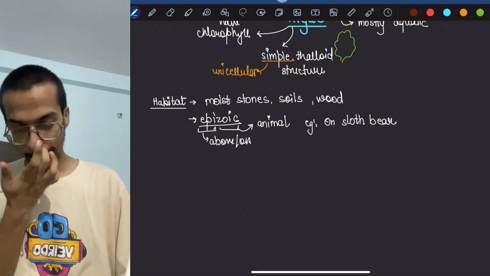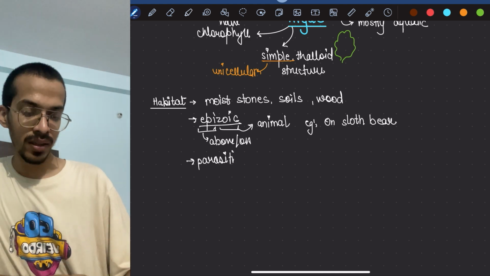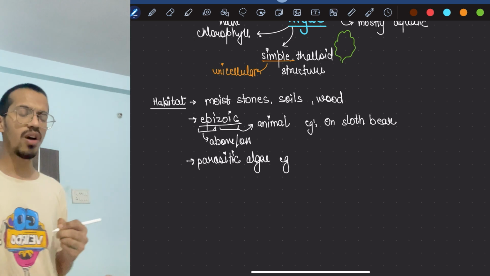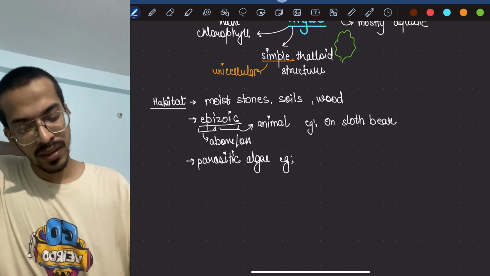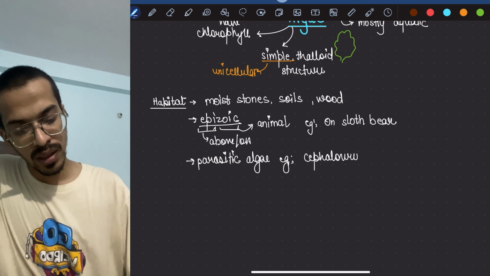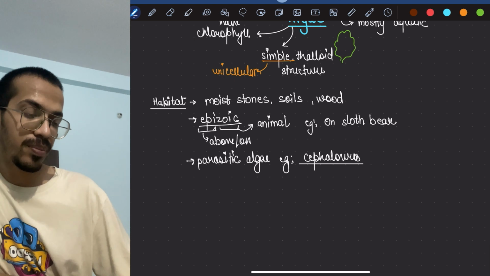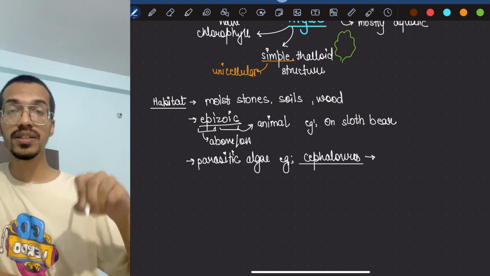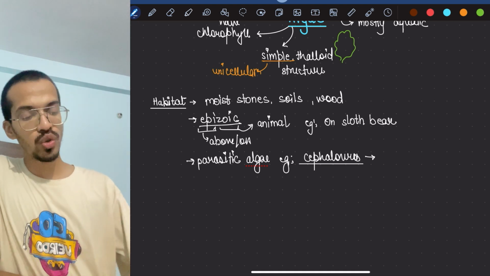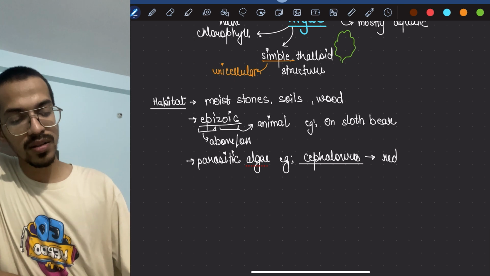Certain varieties are parasitic. Parasitic algae is also there. An example of parasitic algae is Cephaleuros. This Cephaleuros is an alga which infects tea. So on the tea plant, it causes red rust.